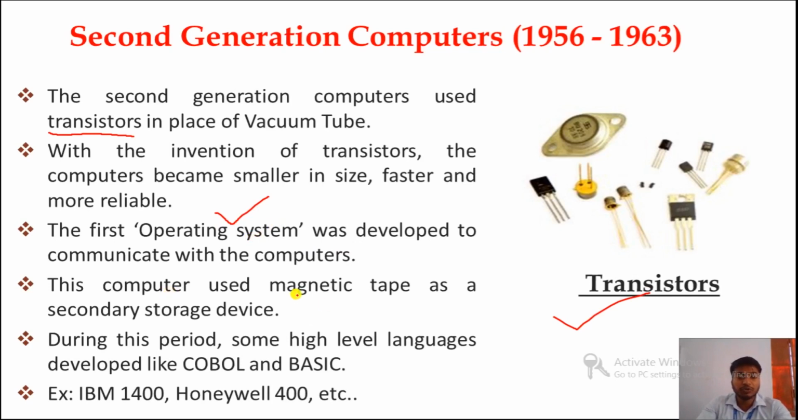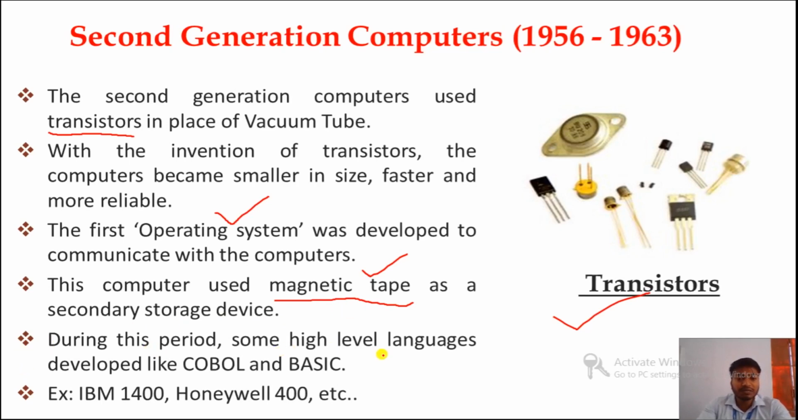This computer used magnetic tape as a secondary storage device for storing data. This was a secondary storage device, not primary. It was used to store the data for future use.